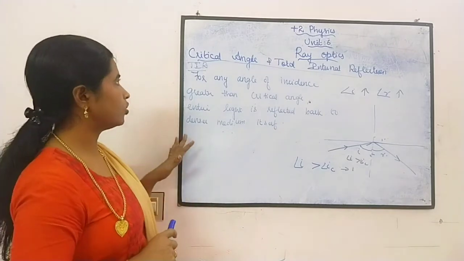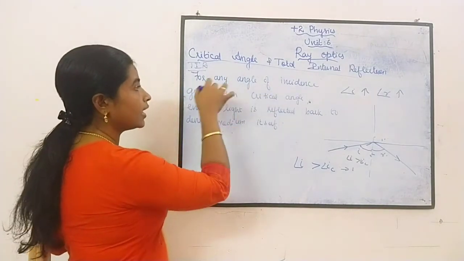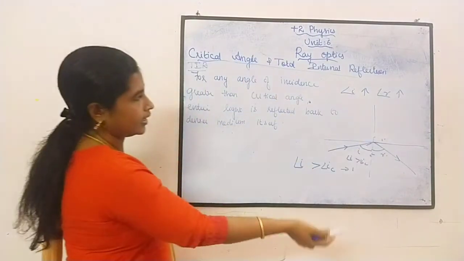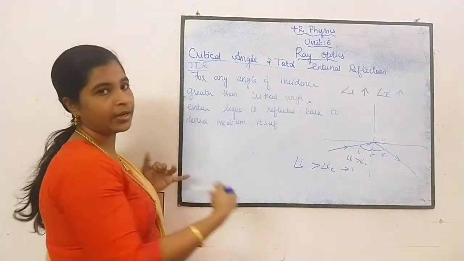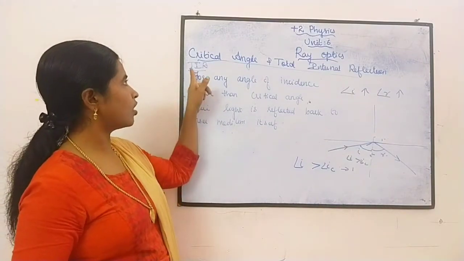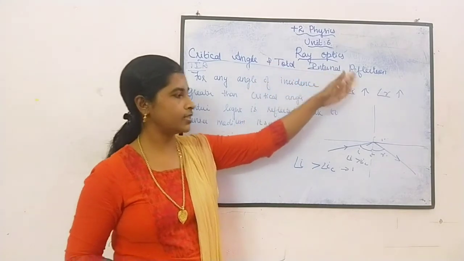So what is the condition for total internal reflection? For any angle of incidence greater than the critical angle, the entire light is reflected back to the denser medium itself. It reflects in the denser medium only. So this phenomenon is called total internal reflection.